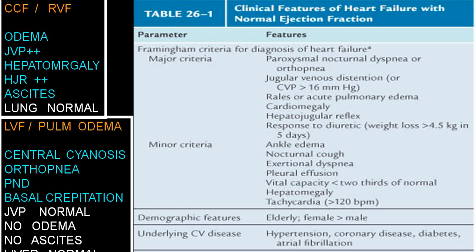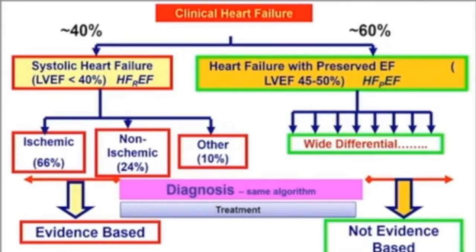While central cyanosis, orthopnea, PND, basal crepitations or basal crackles, normal JVP, no edema, no ascites, no hepatosplenomegaly are pure left ventricular failure, or what we call acute pulmonary edema, and when both are combined together we call it congestive heart failure.